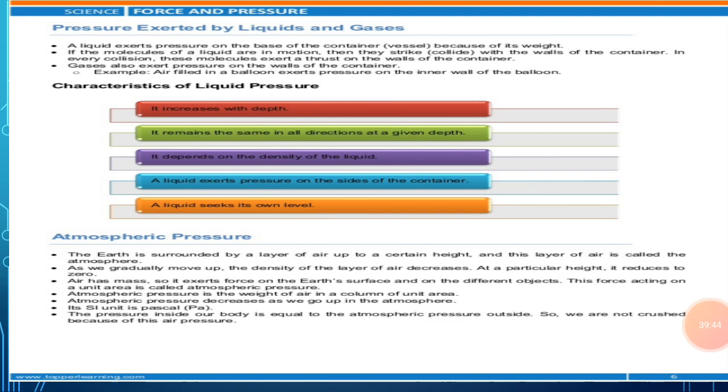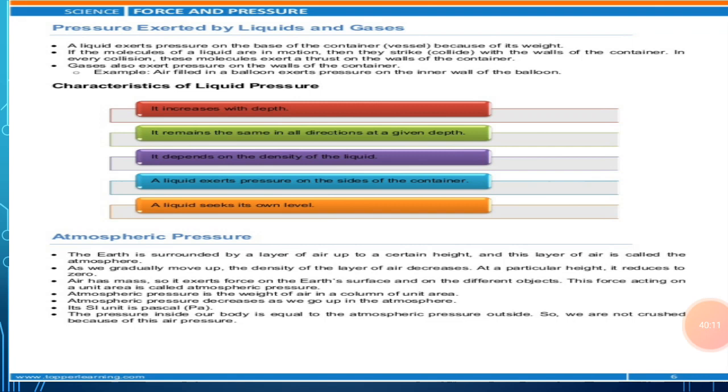All the liquids have weight. So when we pour the liquid into a vessel, the weight of the liquid pushes down on the base of the vessel, producing a pressure. That weight of the liquid that pushes down on the base of the vessel produces a pressure, and we can say that the liquid exerts the pressure on the base of the vessel.